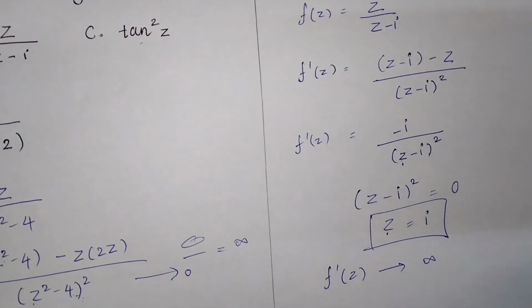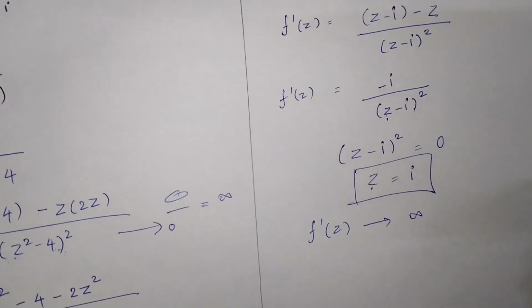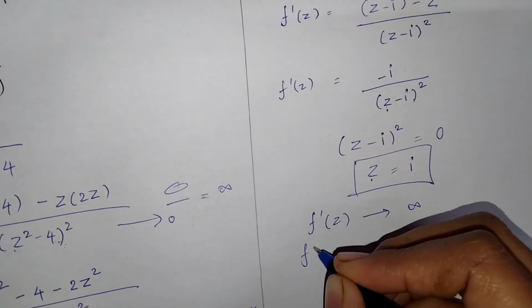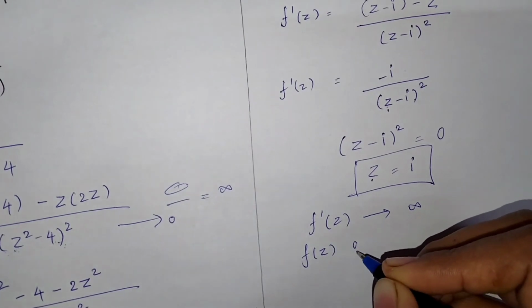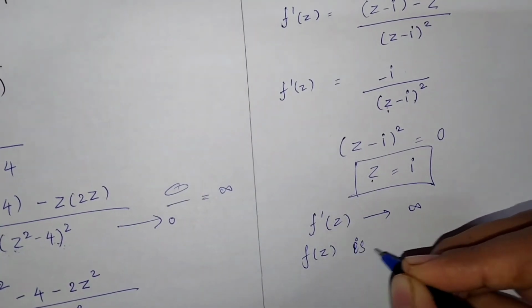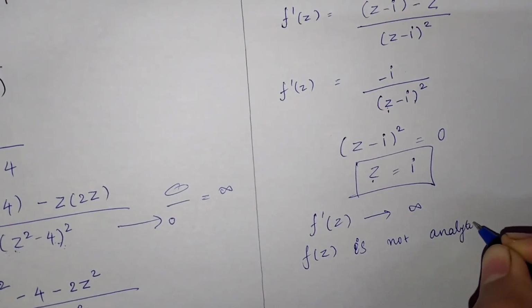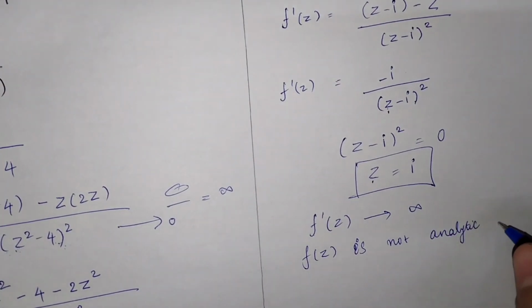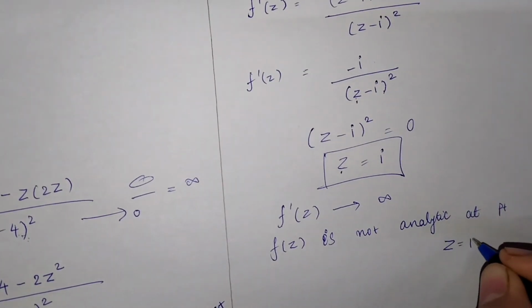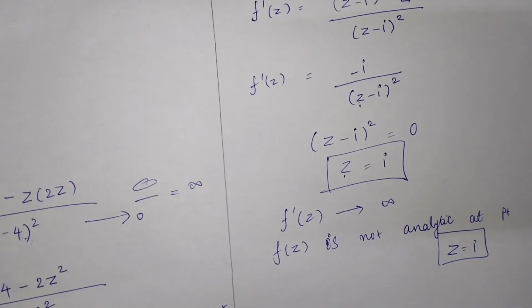So we can say that the given function f of z is not analytic at the point z equal to i. At the other points it will be analytic, but at this point it will not be.